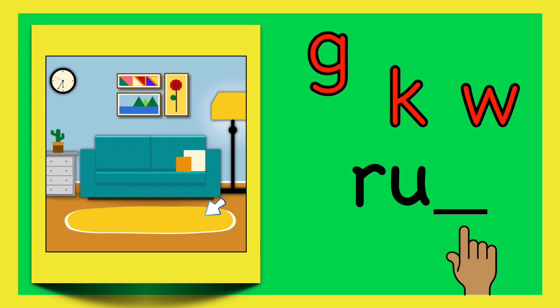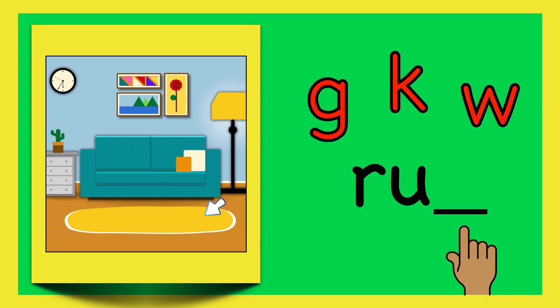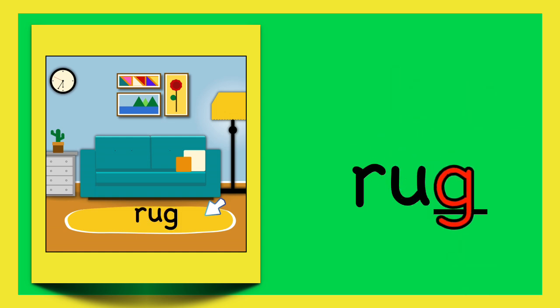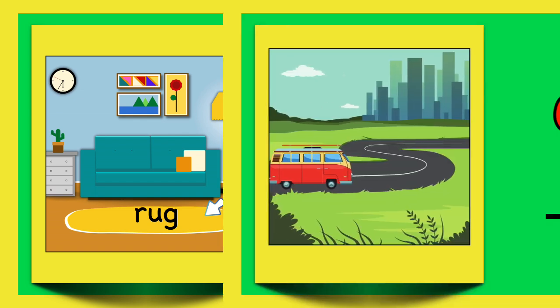Rug. R, g. The g is missing in rug. What letter makes that sound? G, K, W. G says g in rug. Yay!